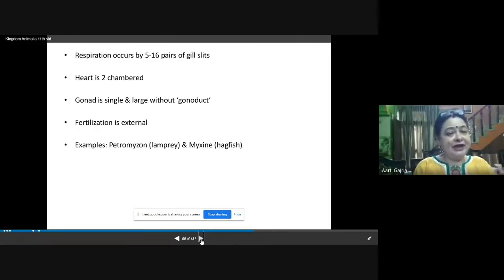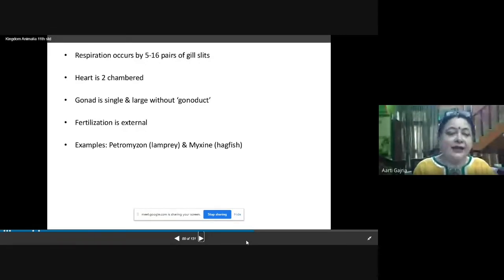Now, respiration is by 5 to 16 pairs of gill slits. So gill slits are present. That is the characteristic feature of chordates. The heart is two-chambered. The heart is not four-chambered like ours. It is two-chambered. The gonad is single and large, without gonoduct. The gonad is the reproductive organ, which is single. That means the sexes are separate, and fertilization is external. Fertilization takes place, the fusion of male and female gametes takes place outside the bodies. That's why it is external.